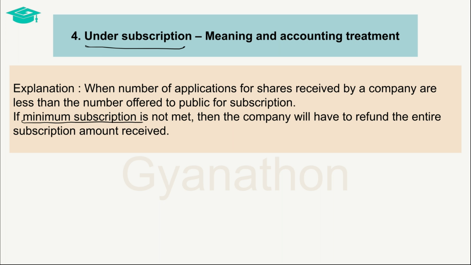If the minimum subscription is met, then the shares are allotted, and the same entries which we passed in the normal process of issue of shares have to be passed, but the calculation of the amounts for the application, allotment and call stage will be limited to the number of shares actually applied for by the applicants.